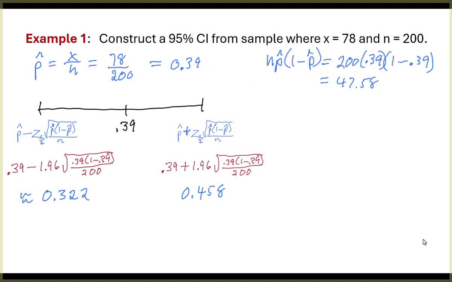Okay, so that means, everybody getting the same thing I did? That means out here on the left end, I've got 0.322, and on the right end, I've got 0.458. There's our confidence interval. How would I write that thing? Well, I'd write it like this. There's our confidence interval.